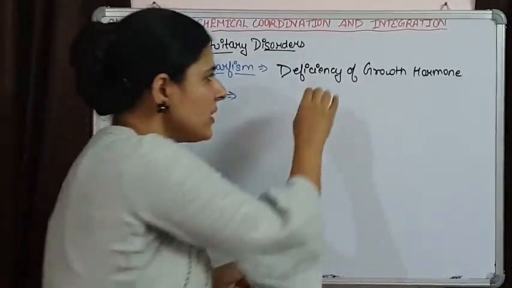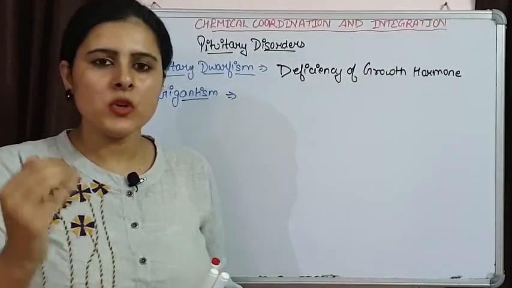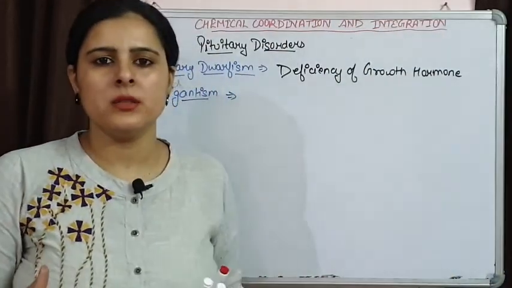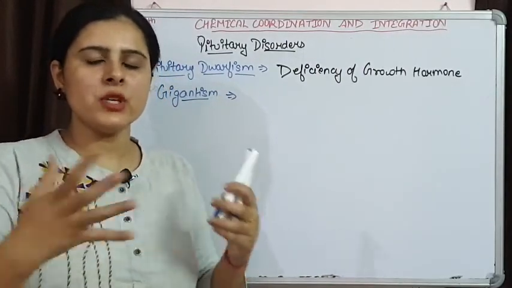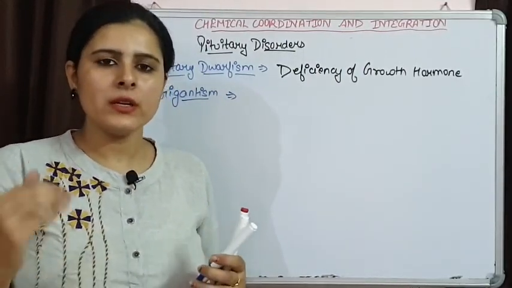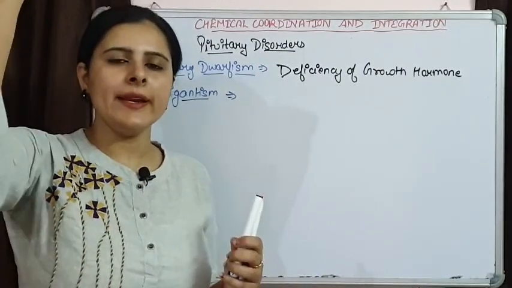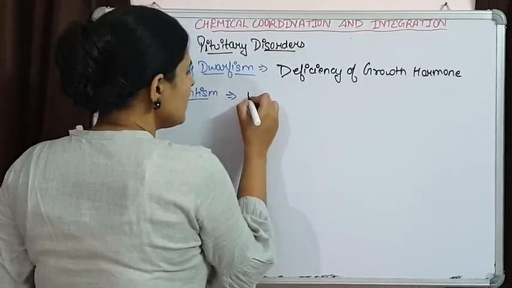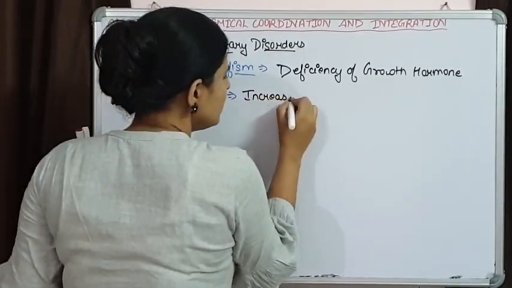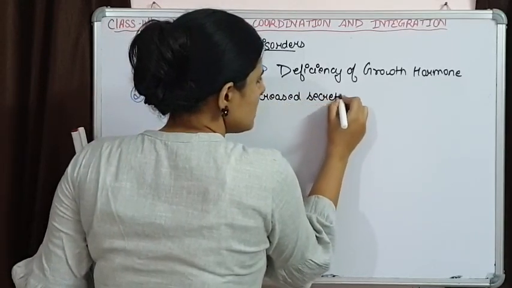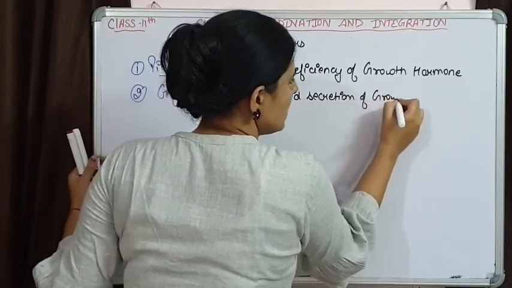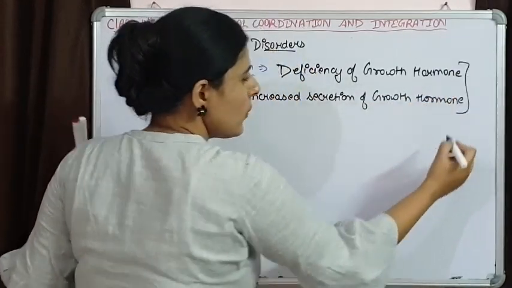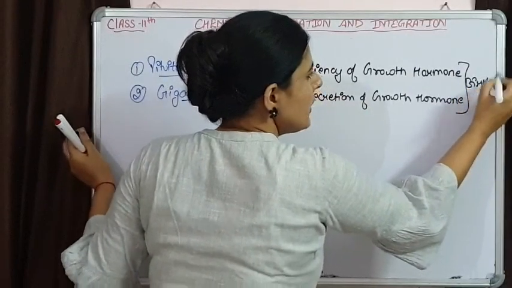Gigantism is just the reverse of dwarfism. Excessive secretion of growth hormone from the time of birth leads to extreme growth of bones and muscles. So the individual is going to have height more than the average height, that is gigantism. So it is increased secretion of growth hormone. These two situations occur when it is taking place from the time of birth.